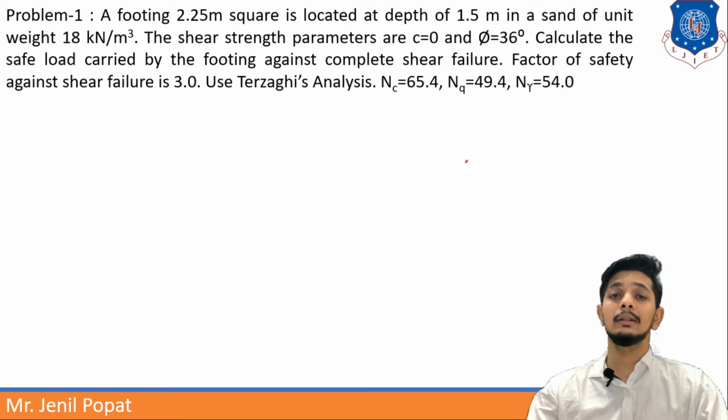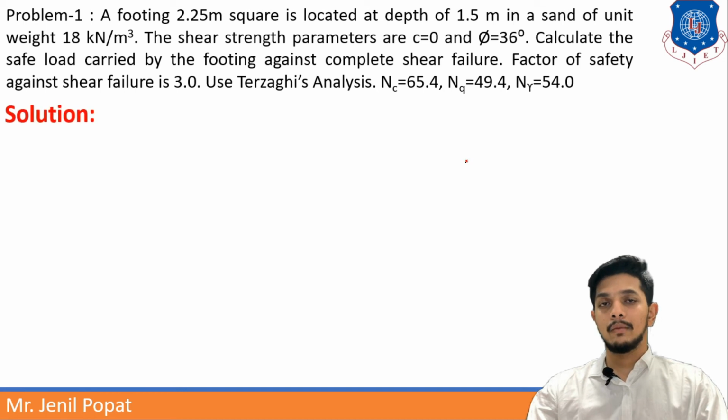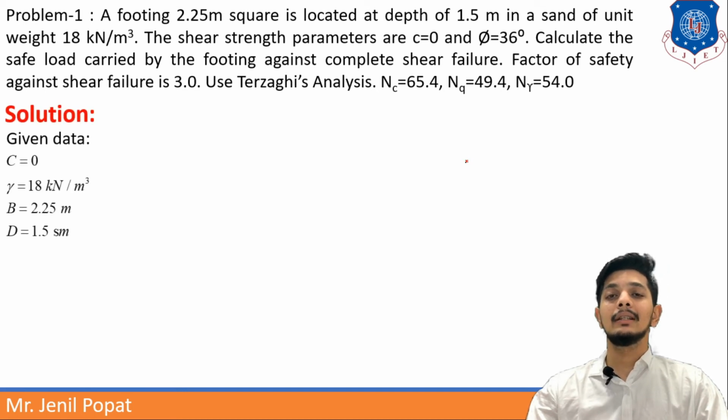And the three factors are already given, so you don't have to remember the whole table. But the repetitive values should be remembered. So if some data is not given, you can cover that. Nc is given as 65.4, Nq is 49.4, and N gamma is 54. So given data: C is 0, gamma 18, B 2.25 and D 1.5.